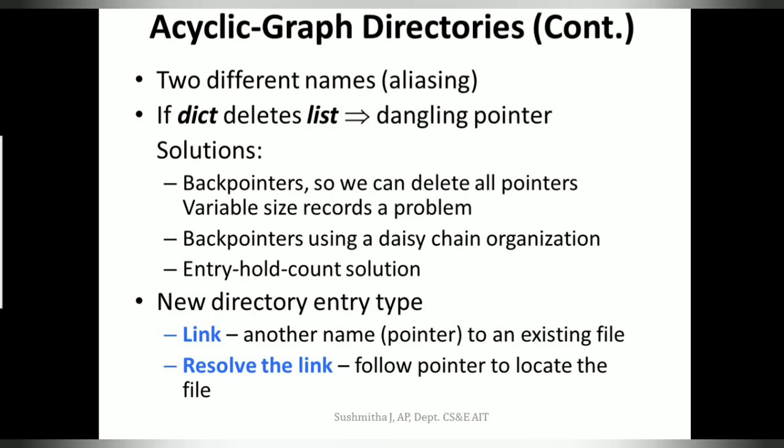Now how do I create a shared file or directory? We create a new directory entry that is called a link. A link is a pointer to another file or directory.